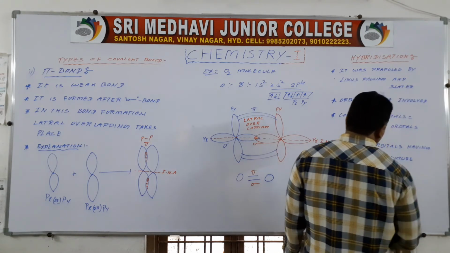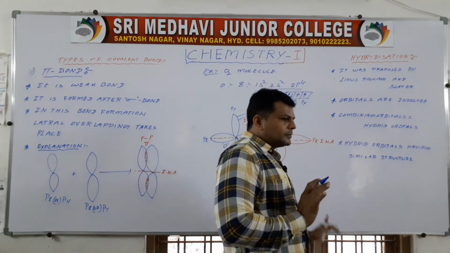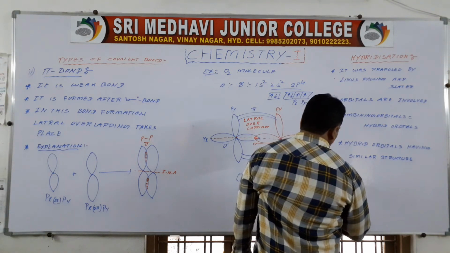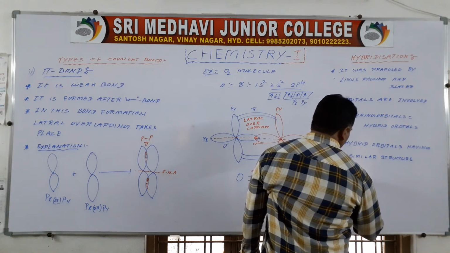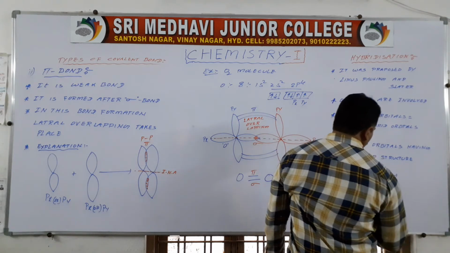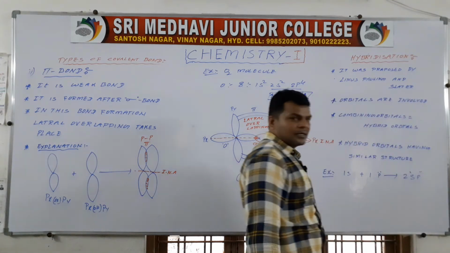For example, one s orbital and one p orbital combine to give two sp hybrid orbitals.